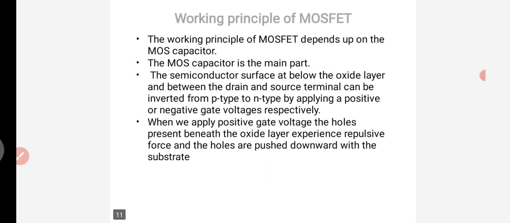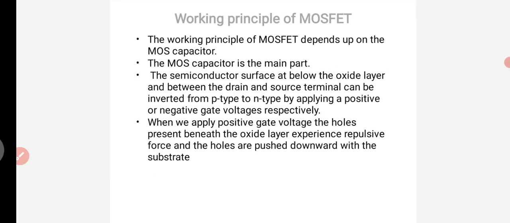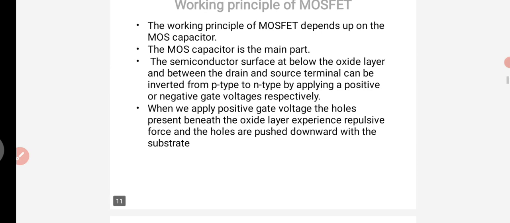Now let's go for the working principle of the MOSFET. The working principle of the MOSFET depends upon the MOS capacitor. The MOS capacitor is the main part. The semiconductor surface below the oxide layer and between the drain and source terminals can be inverted from p-type to n-type by applying a positive or negative gate voltage respectively.